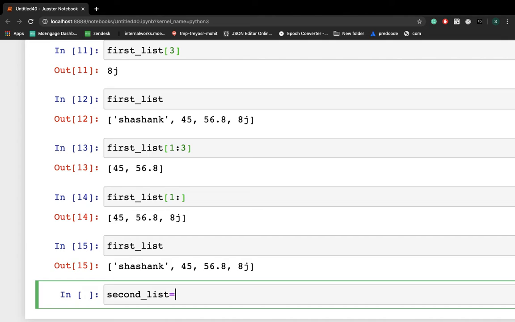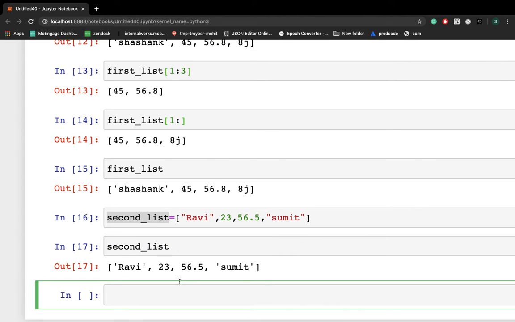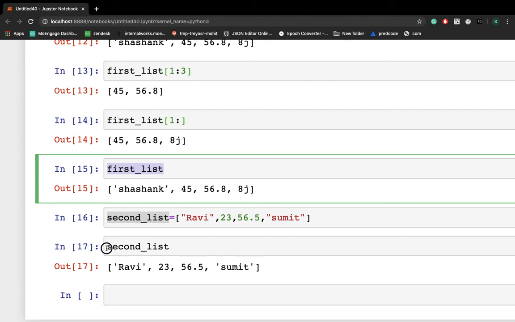Second list equals, I'm writing Ravi, 23, 56.4, and Sumit as well. Okay, so let me print these as well. So this is my first list and this is my second list.